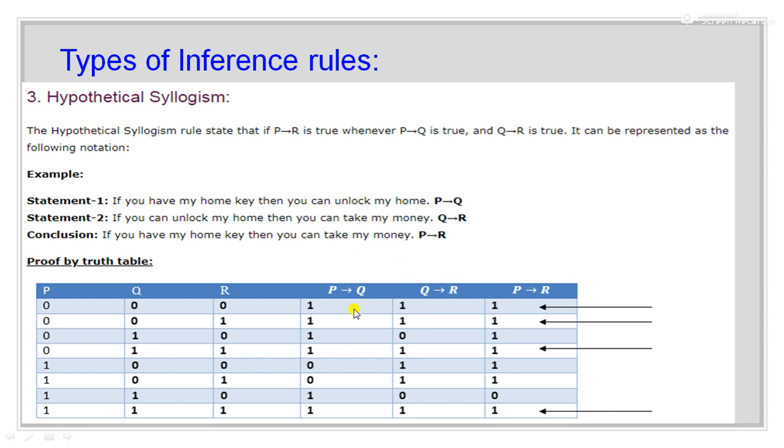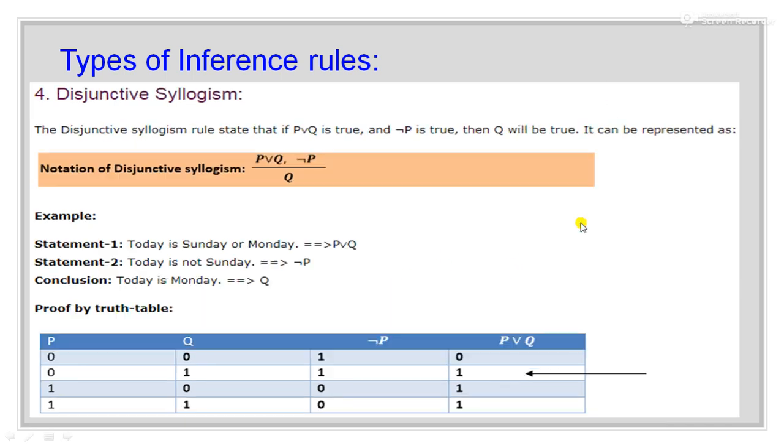It could be easily understood from the truth table. In this truth table we have represented P tends to Q, Q tends to R, and P tends to R. In the first row, second row, fourth row, and the last row, we can see that the values of P tends to Q and Q tends to R are 1, and the value of P tends to R is also 1. If these two values are 1, then the value of P tends to R is also 1.